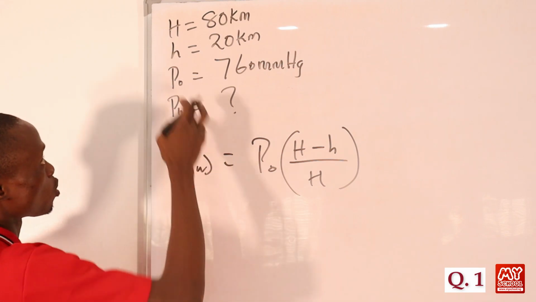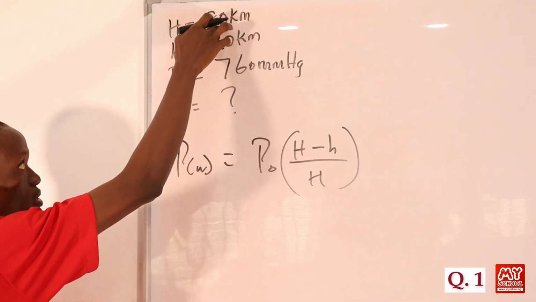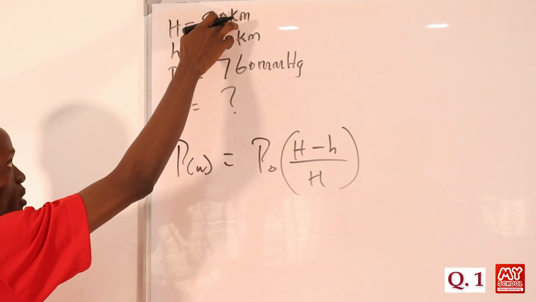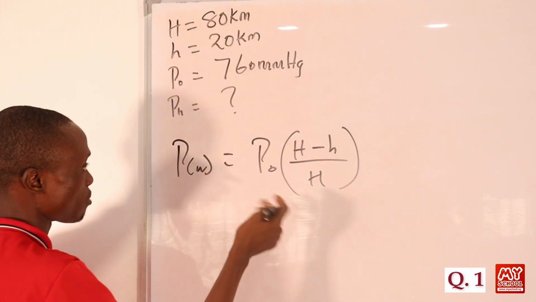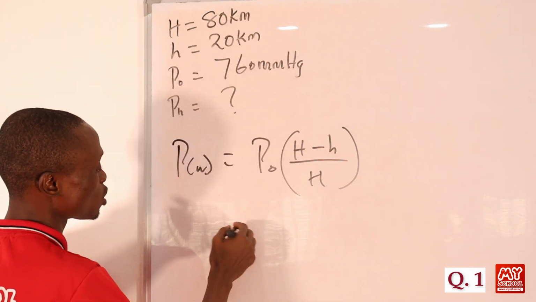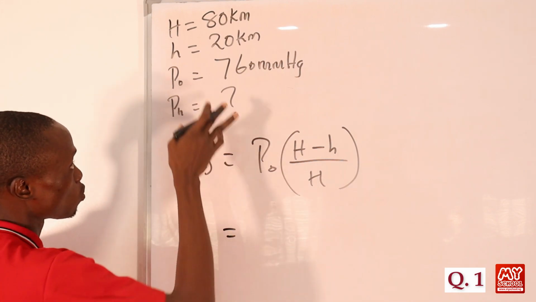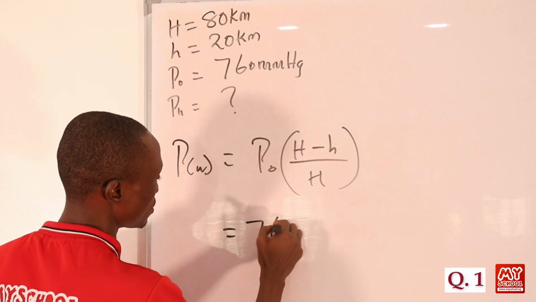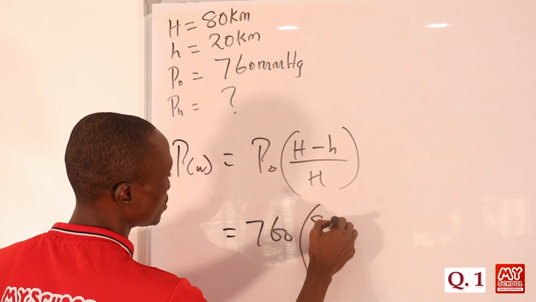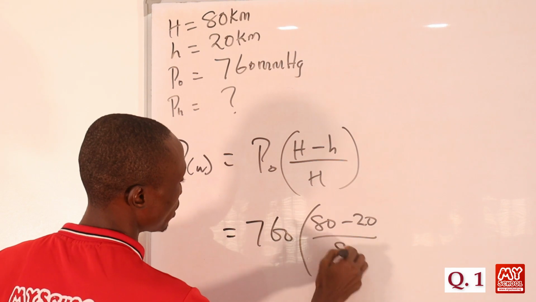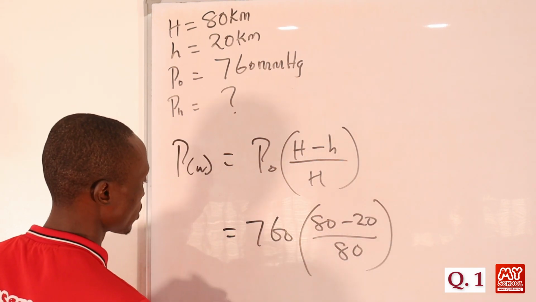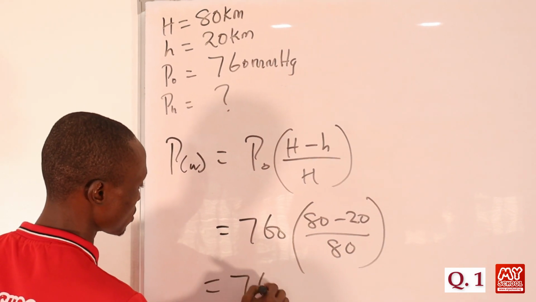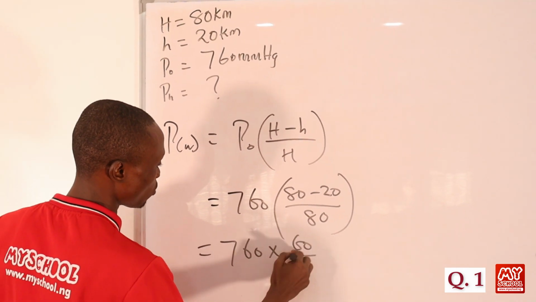From the question, we are told that capital H is equal to 80 kilometers, and small letter h equals 20 kilometers respectively. So we just substitute these values into the formula to get the answer. Here we have 760, then in brackets 80 minus 20 all over 80, bracket close. So this will be equal to 760 times 60 all over 80.